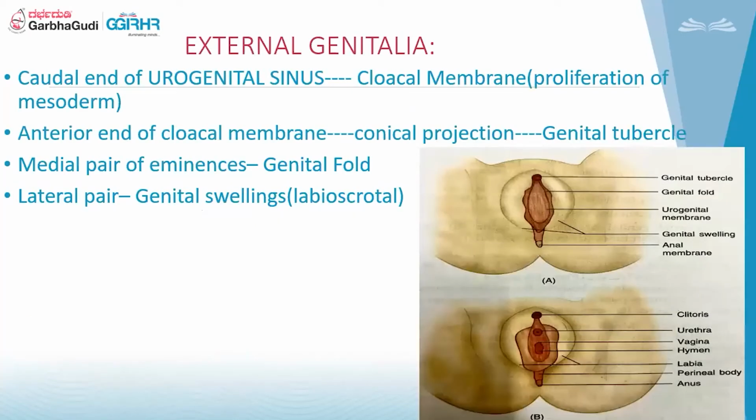Now the external genitalia. As we know, the urogenital sinus is responsible for the formation of the lower 1/3 of the vagina. The end of this urogenital sinus is covered by a cloacal membrane. The mesoderm of this cloacal membrane starts proliferating in the anterior part, so it comes out as a conical projection, which in future becomes the genital tubercle. If this genital tubercle does not get any testosterone, it will be converted into the clitoris. So basically, the anterior end of the cloacal membrane, after forming the conical projection, if there is no testosterone, will form the clitoris.